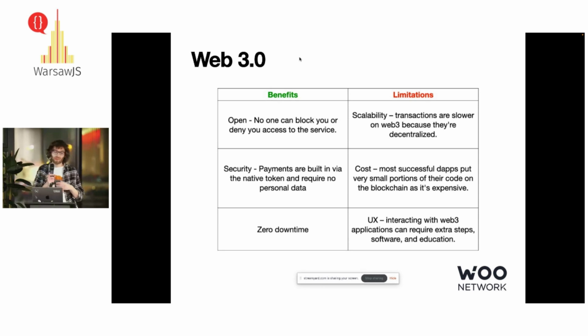Security: we have payments built in with a native token, so it's already secure, and this transfer doesn't require any personal data. And zero downtime, because it's decentralized, so it's almost impossible that it will go down.